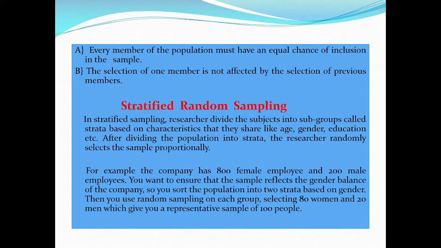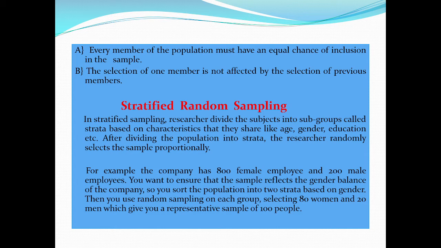The following criteria should be met in simple random sampling: every member of the population must have an equal chance of inclusion in the sample, and the selection of one member is not affected by the selection of previous members. Suppose a university dean would like to collect feedback from students about their perception of teachers and the level of education. All 1000 students in the university could be a part of this sample, and any 100 students can be selected randomly to be a part of this sample.